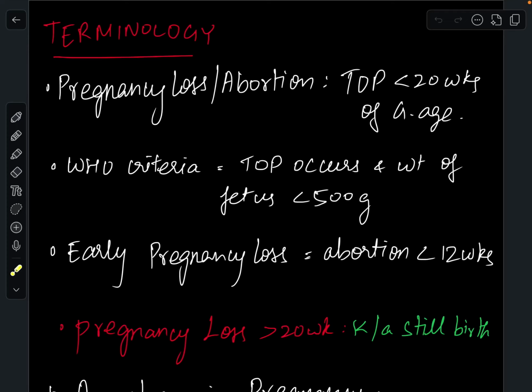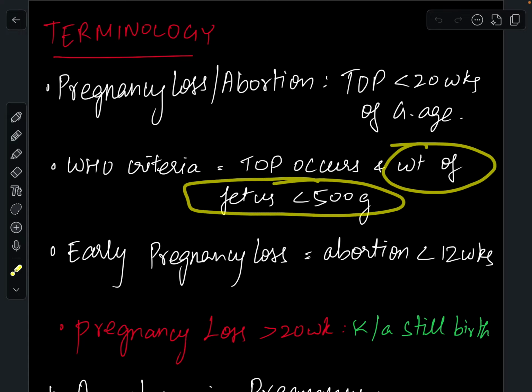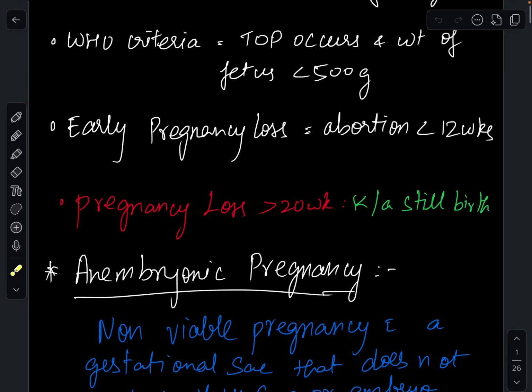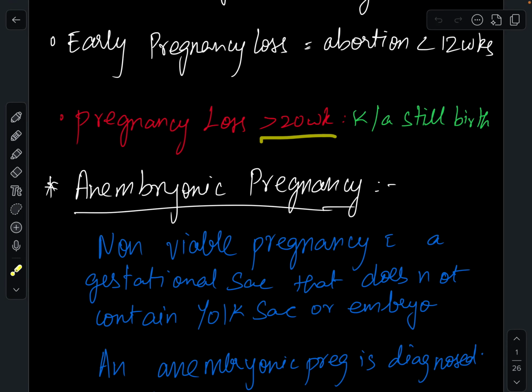Today we will discuss abortion. Coming to the terminology, abortion is the termination of pregnancy at less than 20 weeks of gestational age. According to WHO, it is the termination of pregnancy when the weight of the fetus is less than 500 grams. In case of early pregnancy loss, the abortion is at less than 12 weeks. In case of pregnancy loss at greater than 20 weeks, we call it stillbirth.